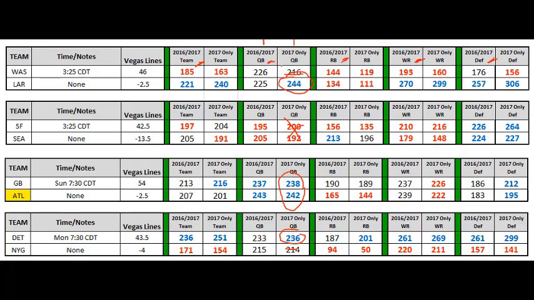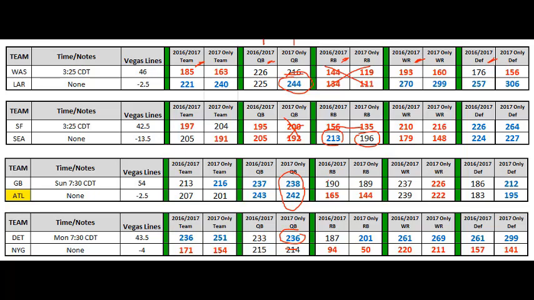So let's go through and look at our running backs. Again, all this is red, so we're not interested in any running backs here this week. Again, these will change. If, for instance, Washington were facing a different team, those power ratings would be different. This is based on how these teams will face each other today, or whatever day we're playing. So we're not interested in anything in red for the running back. We've got a 213 here. It came down a little bit for just 2017 data alone, but it's still pretty good.